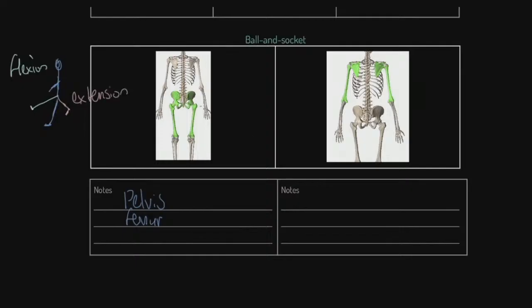But as we know as well, they can also abduct the hip. Let me try and spell that correctly. Abduction. And they can also bring it back in here. That's adduction. Don't forget as well that this can also rotate around its axis. Okay, so we do get examples of rotation as well. And those movement patterns are identical to the shoulder.